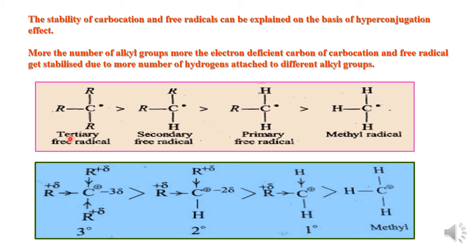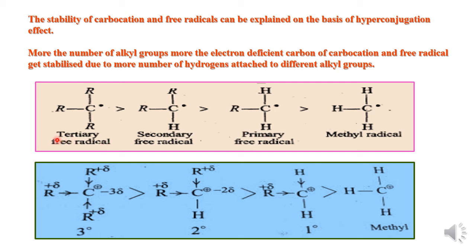You will find that the tertiary free radical is more stable. Now this carbon where the odd electron is present is electron deficient. As it is electron deficient, these alkyl groups help to reduce the electron deficiency of this carbon by releasing the electrons. So the number of alkyl groups is more in case of tertiary free radical.